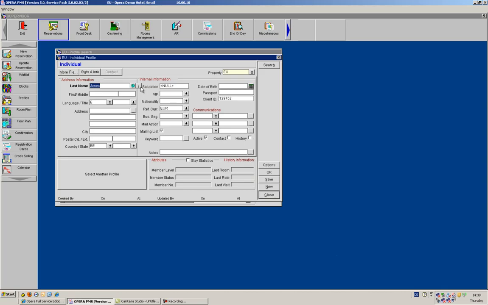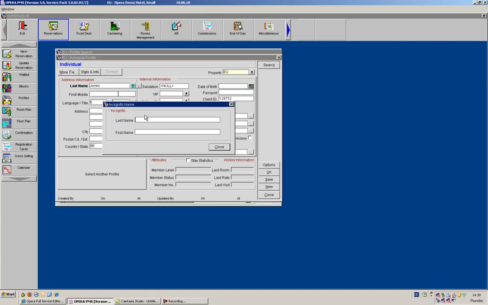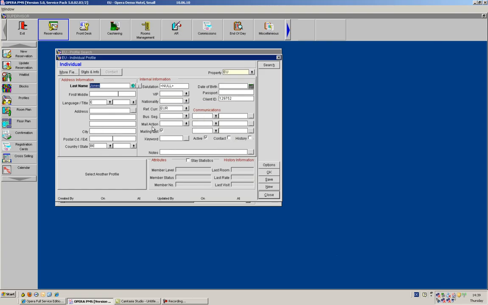The incognito is used for VIPs who are staying in the hotel and maybe would not like to register under their proper name. So in this case, under the address information here, we would put in the alias name of the client, and then under the I, we would put in the proper guest information, that is the last name and the first name of the guest. If the incognito functionality is being used, only people who have the appropriate user rights would be able to search and find the name of the guest, which is the real name. If not, everyone else would only be able to see the